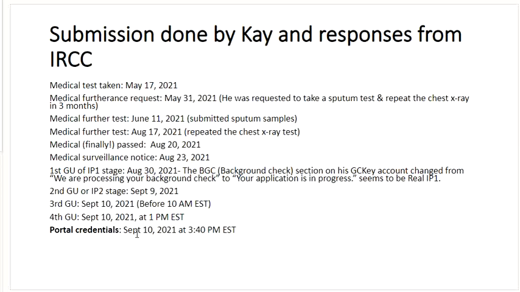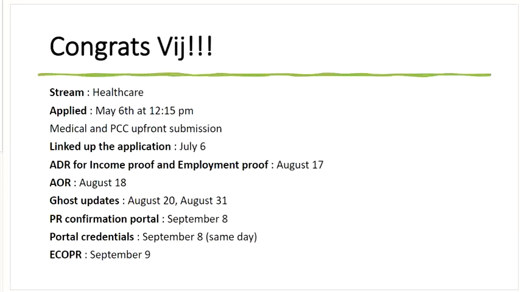4th ghost updates. So this is more like a final decision, and it's more like he will be receiving the eCOPR very soon. Let me know whatever the progress is, Kay. I really appreciate you getting back to me on this. All right, next case is for which I'm not disclosing the full name.